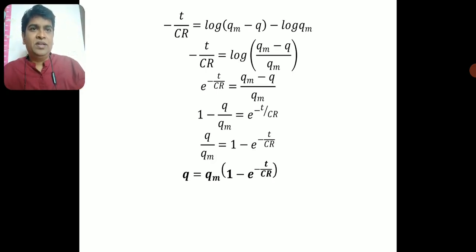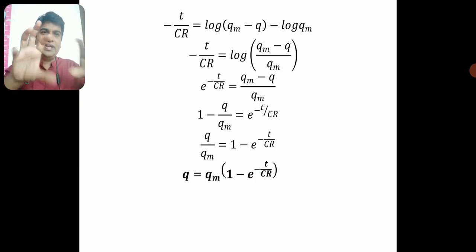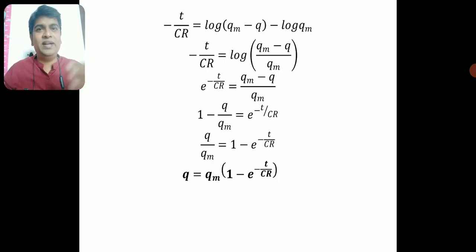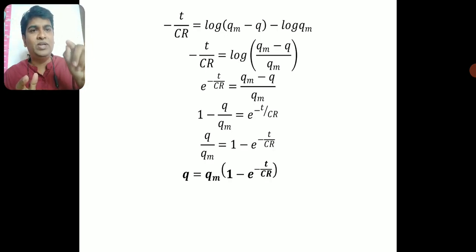Now I'll take e to the power on both sides. The left hand side would be e to the power of minus t by CR, and on the right hand side e power and log will cancel with each other. So I am simply left with Qm minus Q divided by Qm. Now I'll rearrange this. Qm by Qm is 1, so 1 minus Q by Qm is equal to e to the power of minus t by CR.